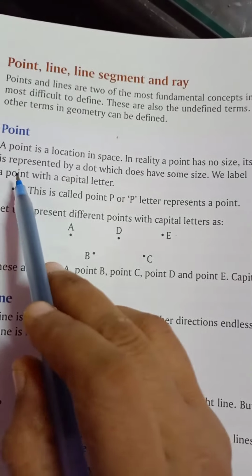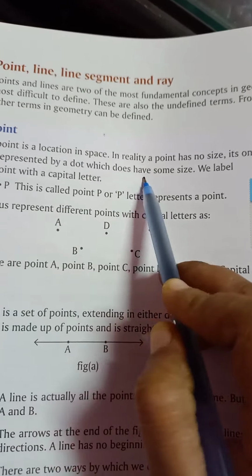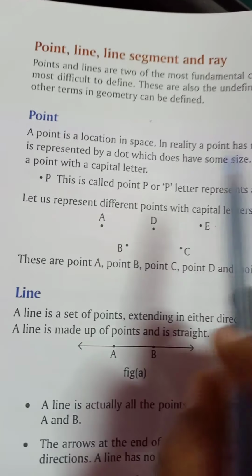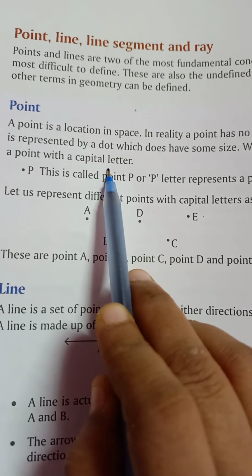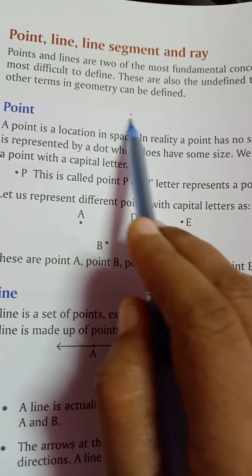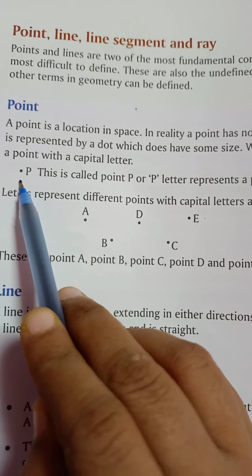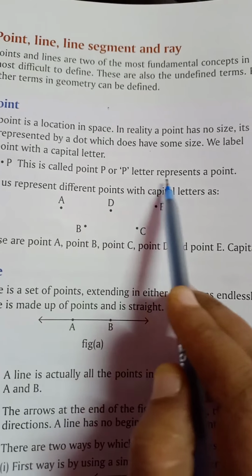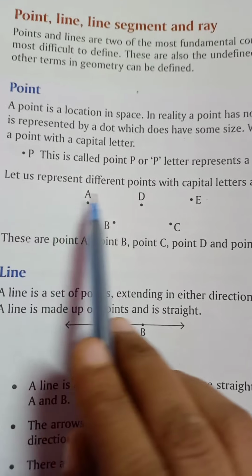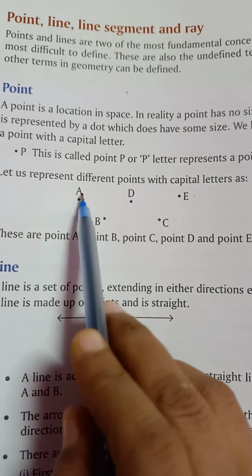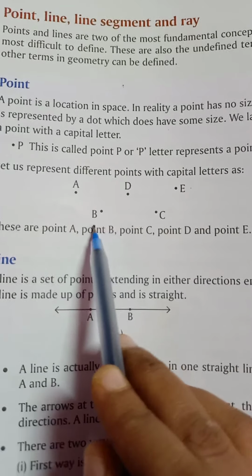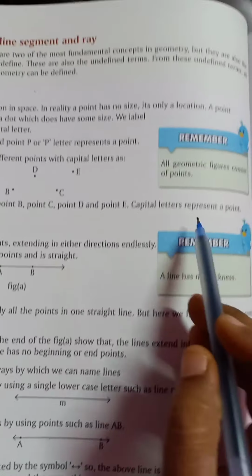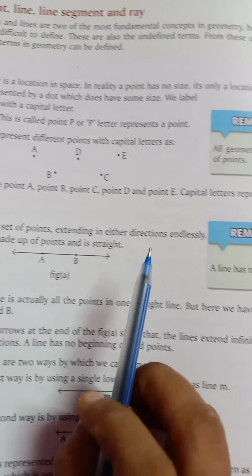A point is represented by a dot which does not have any shape or size, and we label it with a capital letter. Whenever you name a point, you will use a capital letter. This is called point P. Let us represent different points with capital letters: point A, point D, point E, point B, point C. A capital letter represents a point.